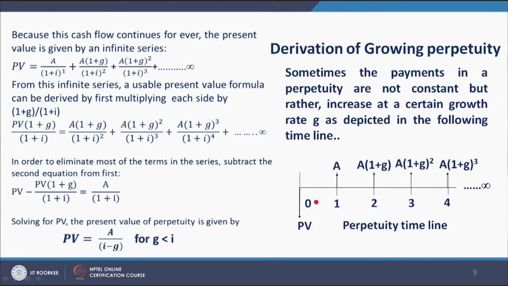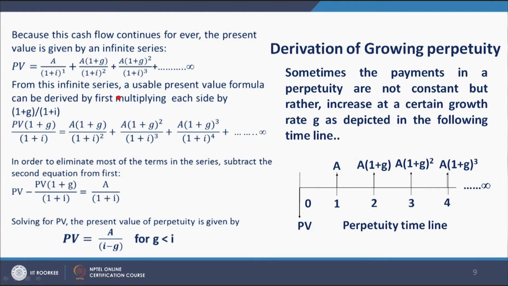Let us try to find out what is the PV, that is present value, of this type of perpetuity. Because these cash flows continue forever, the present value is given by an infinite series. PV is equal to A divided by 1 plus i. So, if this A is converted to present value, the present value of this A will be A divided by 1 plus i. The present value of this A into 1 plus g will be A into 1 plus g divided by 1 plus i whole square, and so on up to infinite.